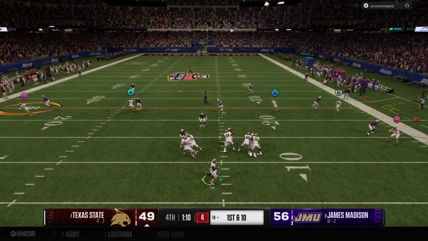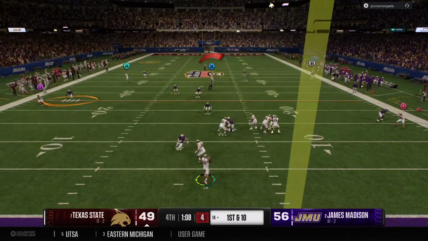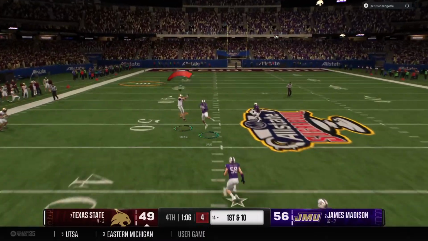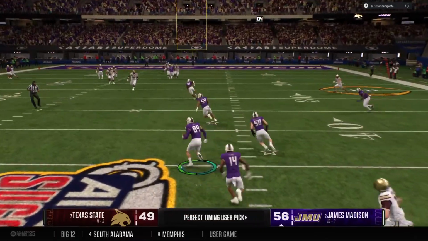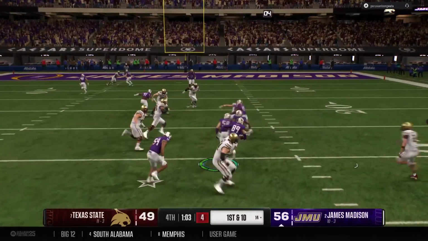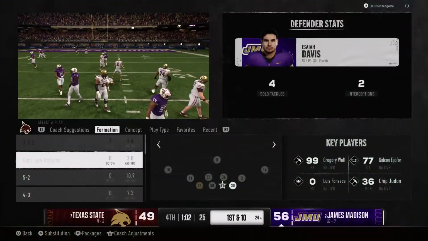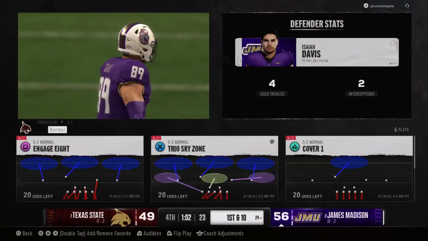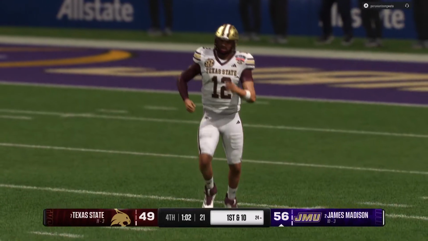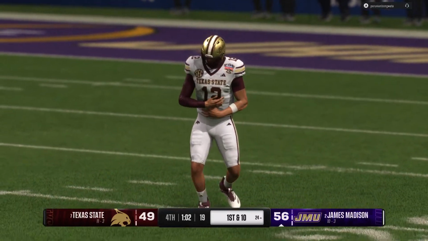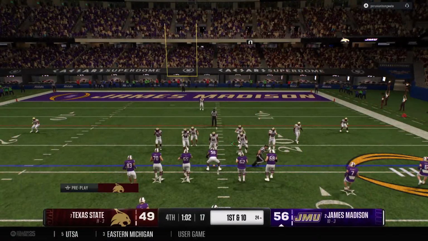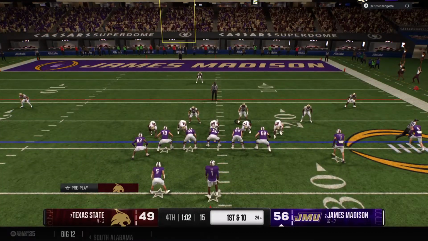Scanning the field. It's Leon. And the clock winding down. They'll take a deep shot. And he's intercepted for the fourth time tonight. That's a pick and a long return before finally being taken down. Well, that defender deserves the game ball for that game-sealing play. Now, all there is to do is run out the clock and walk out of here with a W.